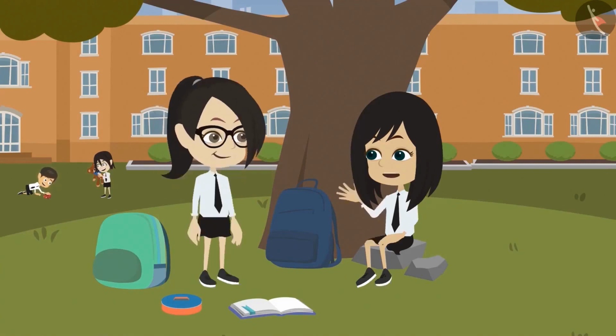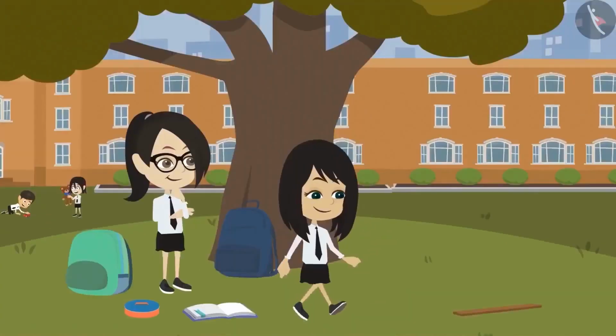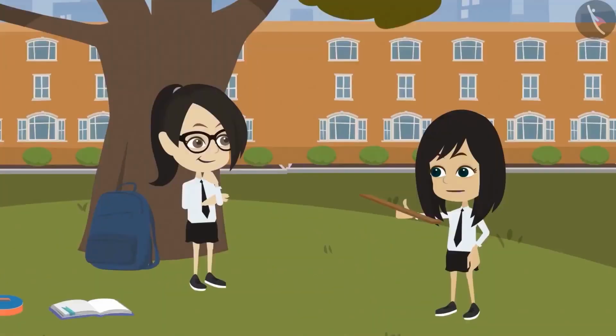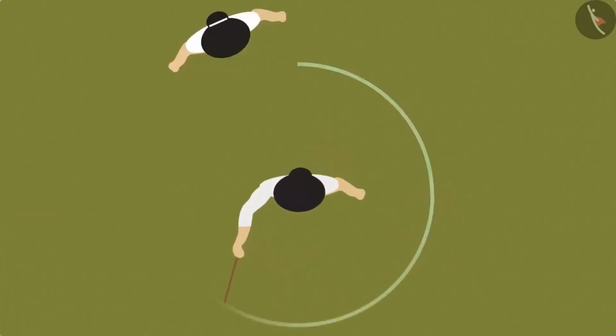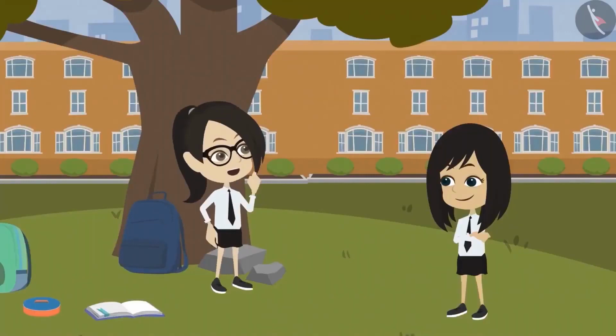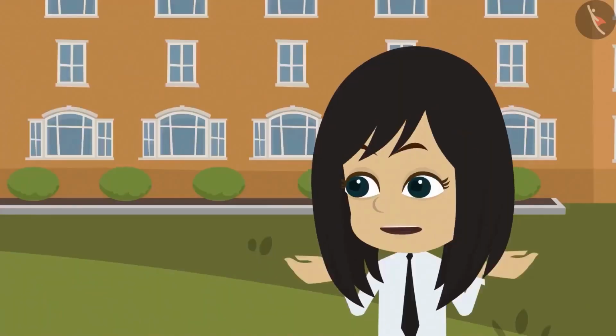To make an even bigger round shape, we will need a long wooden stick. How will you make it with a stick? Let me show you. Look, I am standing here. As I turn around, the stick will make a round shape on the ground. Wow! I didn't think of this method. But how will we make round shapes bigger than this?